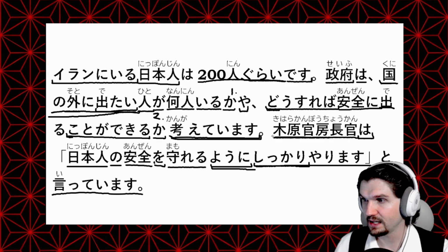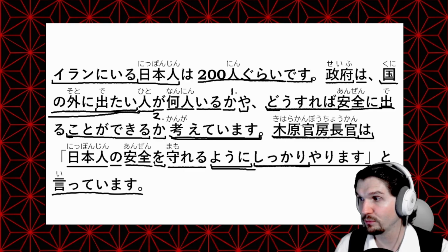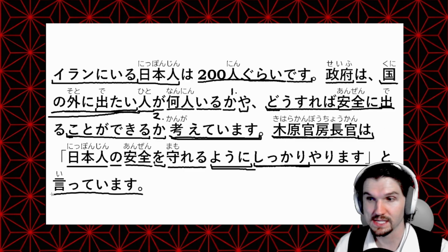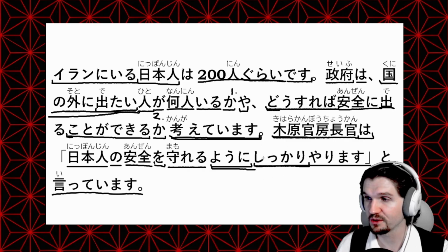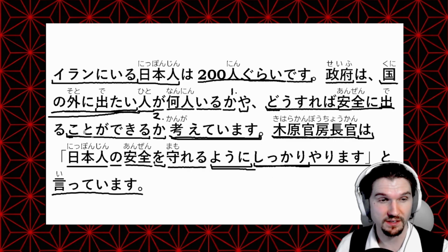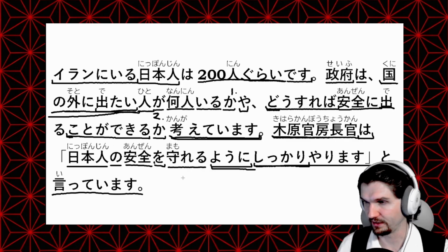So Chief Cabinet Secretary 木原官房長官は is saying something, and what is he saying? 日本人の安全を守れるようにしっかりやります. We will do things properly or thoroughly so that the safety of Japanese people can be protected.